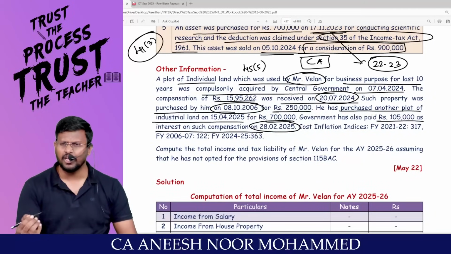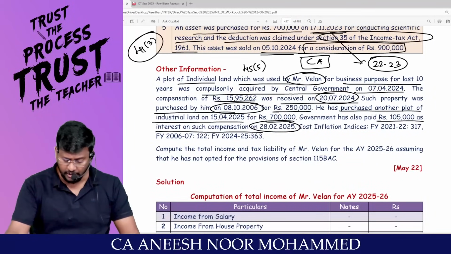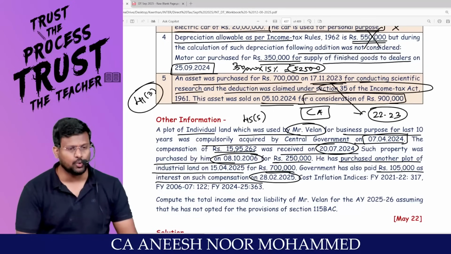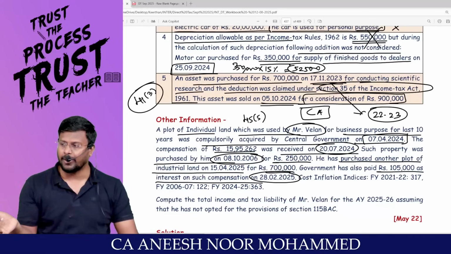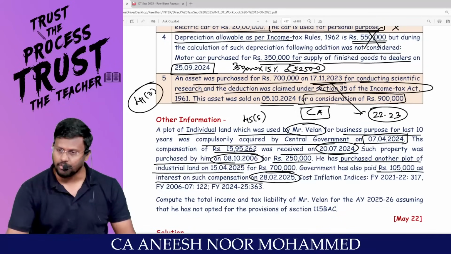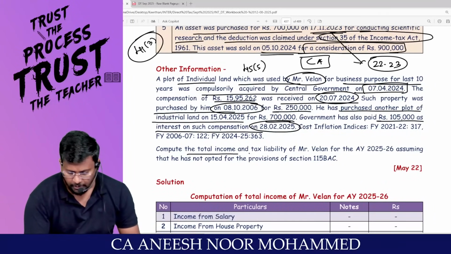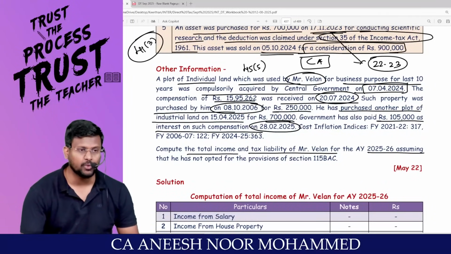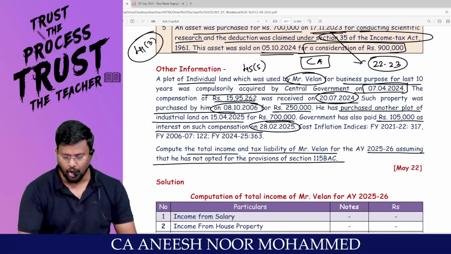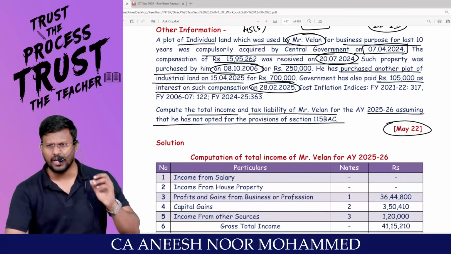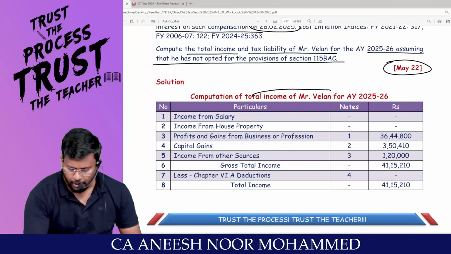CII has been given. If it is required, we have to use it. Yes, it is required because, my dear lovable students, the land was compulsorily acquired on 7/4/2024, which is before the amendment date. Hence, the capital gain is a long-term capital gain, and it is subject to cost indexation. Compute the total income and tax liability of Mr. Whelan for assessment year 25-26, assuming that he has not opted for the provision of 115BAC. This is a past examination question. Can we knock it off? Computation of total income of Mr. Whelan.